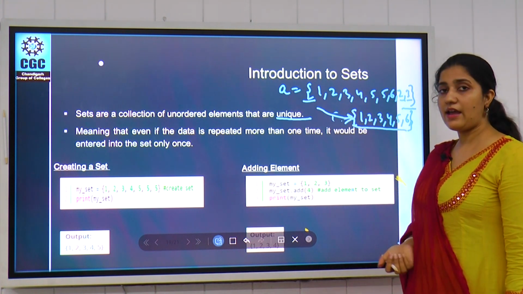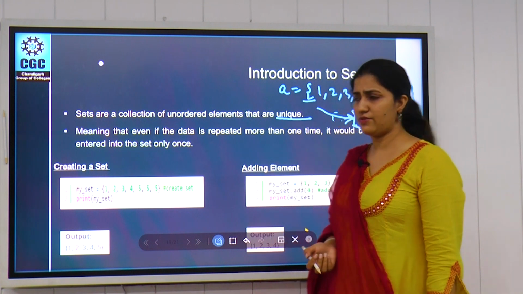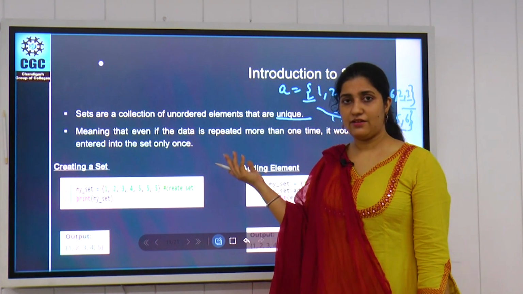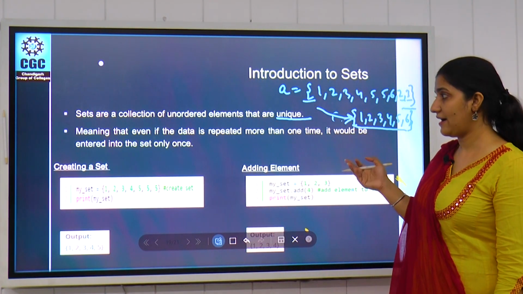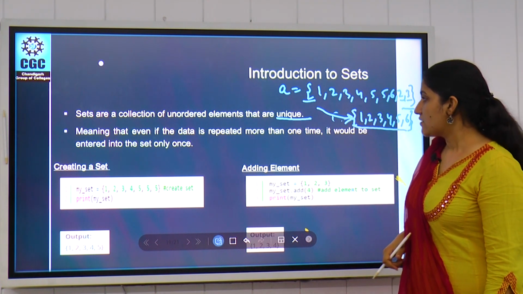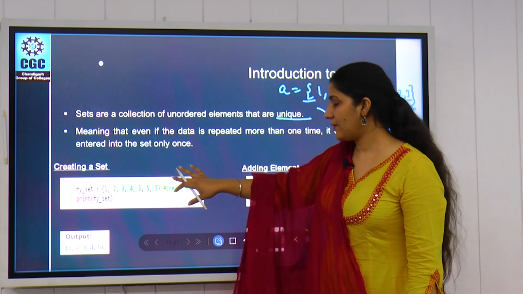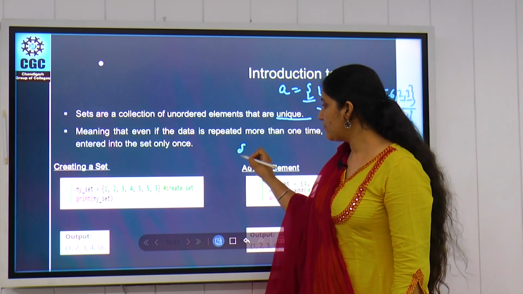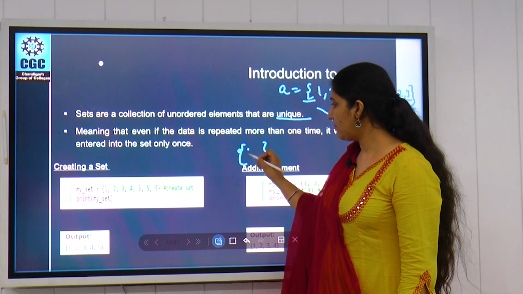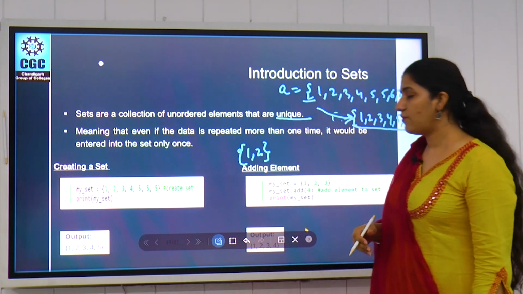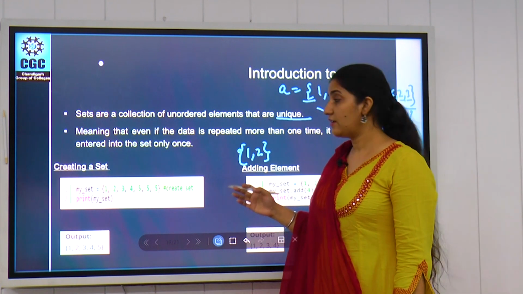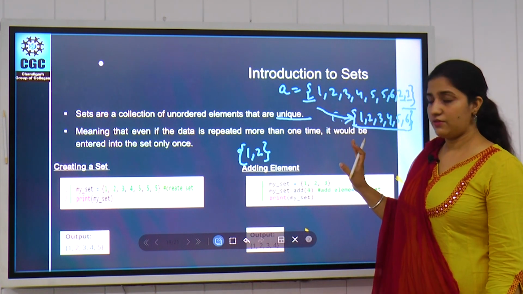So a set will provide us only the unique values. It is similar to the mathematical set which we use in the mathematics subject. To create a set, we have to use curly braces and separate our values by commas, and you can add whatever number of values you want into your set.